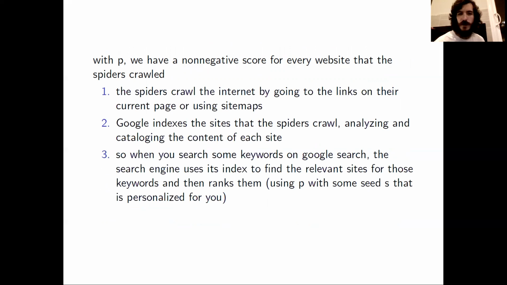Then the search engine indexes the sites that the spiders crawl, analyzing and cataloging the content of each site. Finally, when you search some keywords on a search engine, the search engine uses its index to find the relevant sites for your keywords, and then it ranks them.